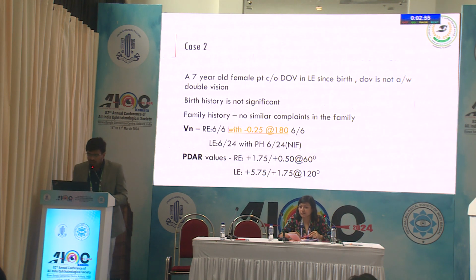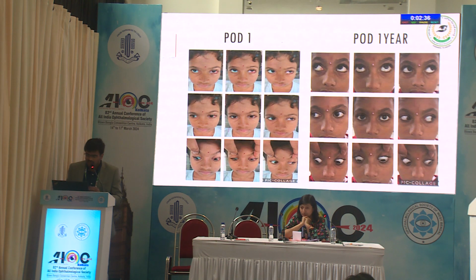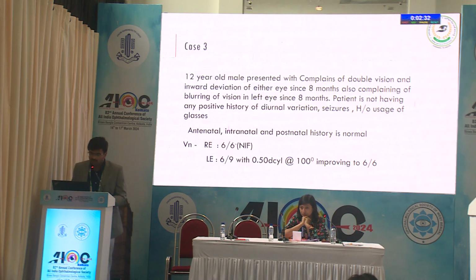This is a 7-year-old girl where the left eye vision was not improving beyond 6/24. In the PGP values, you can see that there was high spherical power. So we diagnosed this patient as left eye strabismic anisometropic amblyopia. 70 prism diopters of esodeviation was there along with inferior oblique overaction. We took up for muscle transplantation surgery. It was corrected nicely, and amblyopia therapy was started for this patient.